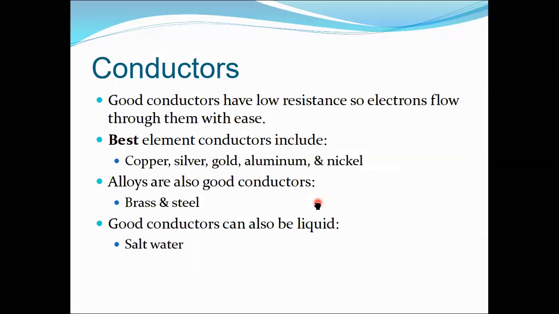So we move further. Now the question is, how does conductivity arise in conductors? Generally, electricity is the flow of electrons, so the conductivity comes from the electrons. From where do these electrons come? We will go further. What are the best conductors we talk about? These are copper, silver, gold, aluminum, and nickel.